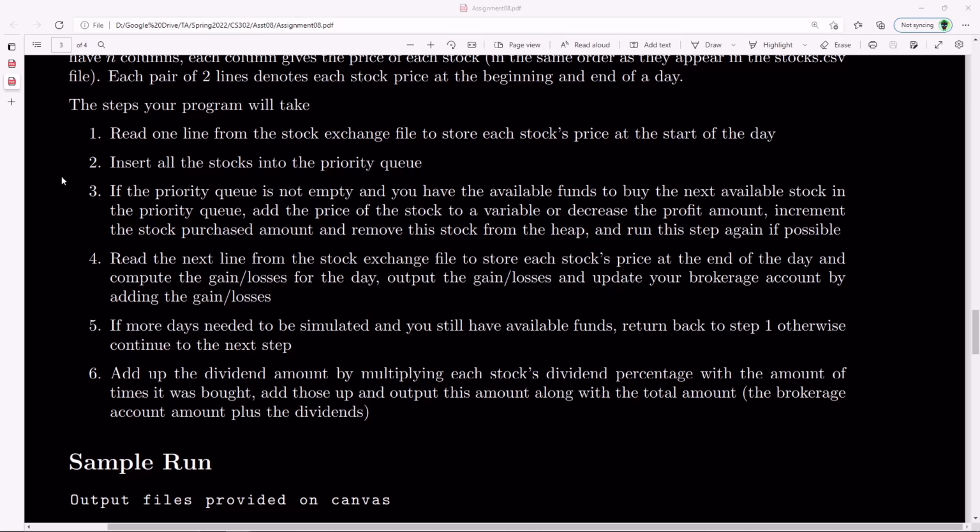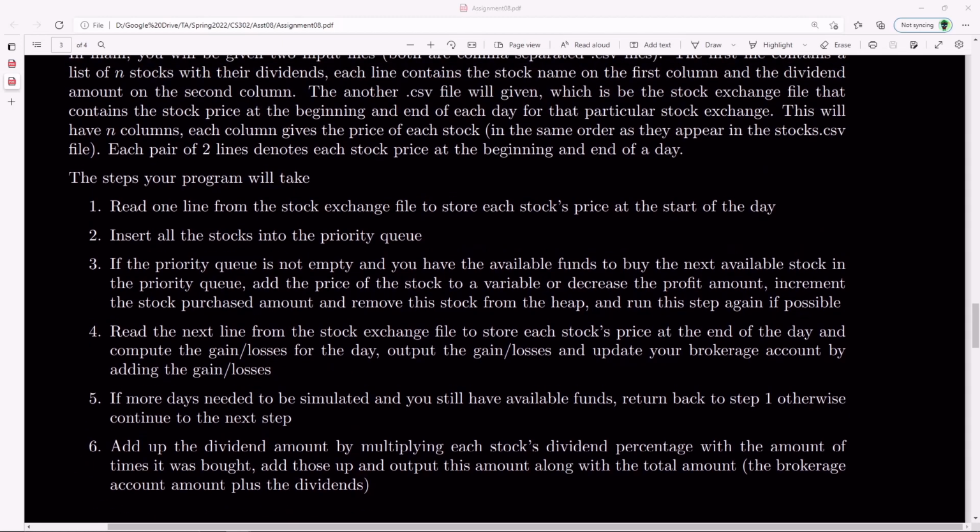So one by one, you're going to pop an element off of this priority queue, and you're going to buy one stock at a time. So what's going to happen is you remove a stock from the priority queue. You might want to insert it somewhere else, or have some way of telling which stocks you bought. So one by one, you pop a stock off of the priority queue, and then add up how much total you spent. And you keep doing this until either you don't have any more funds left, or there's no more stocks left in the stock heap array.